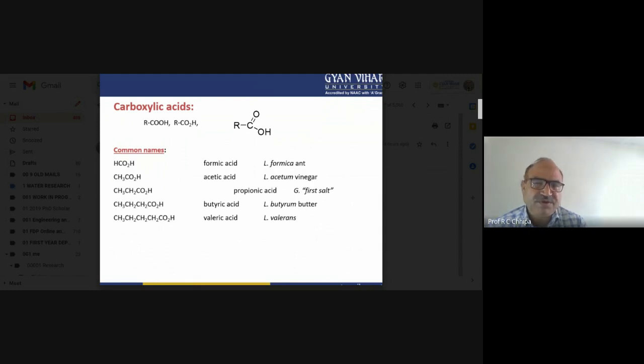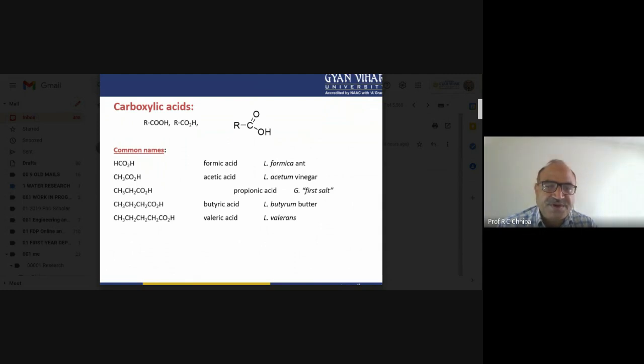So this becomes the formic acid. The name itself comes from the Latin formica. Formica means ant; when red ants undergo distillation, we finally get formic acid. When an ant bites, that particular area becomes very red, as the skin is affected by the bite of the ant. Then the second one, the two carbon atom carboxylic acid, is acetic acid.